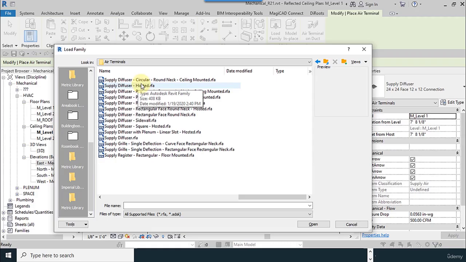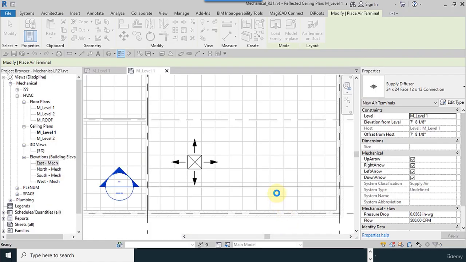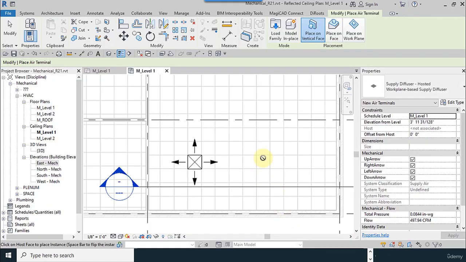Its host has different settings. It has a host, but the last one hasn't a host, but we need this one. Okay, so